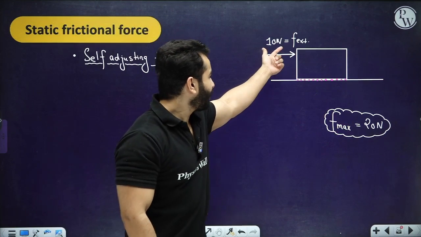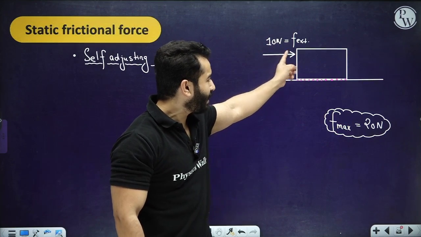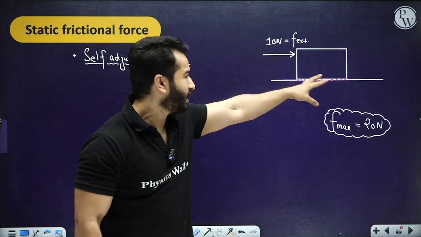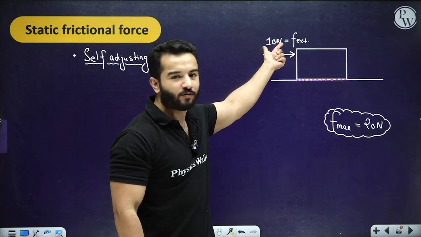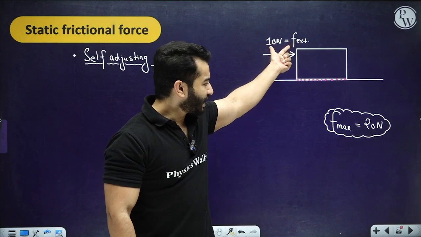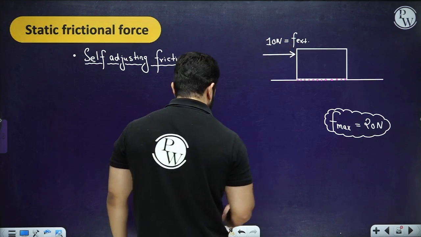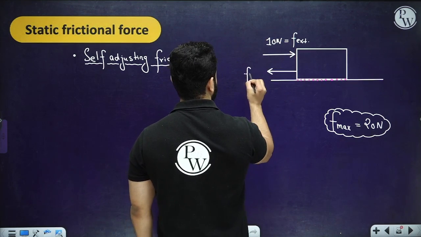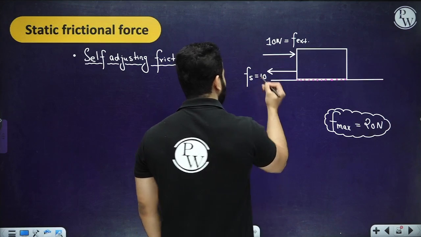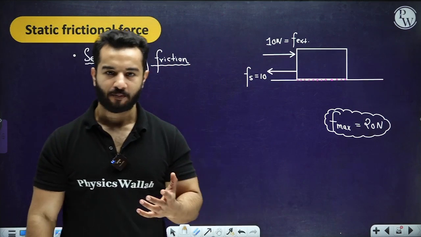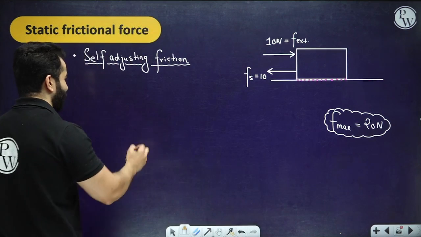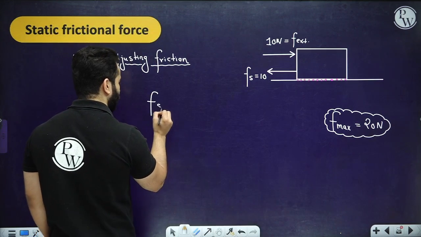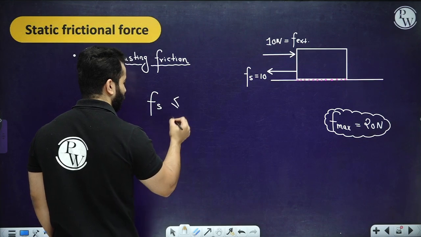Because right now the tendency of making this body move is only because of this 10 Newton. So in this particular case the friction force will also be just 10 Newton. That's why we call it a self-adjusting friction. Definitely it has a maximum value.